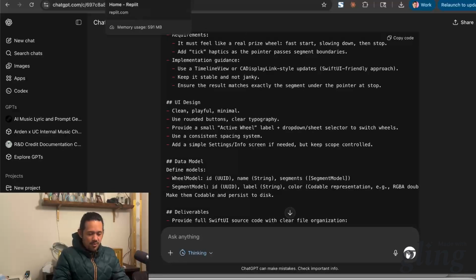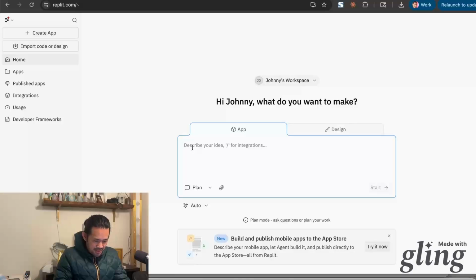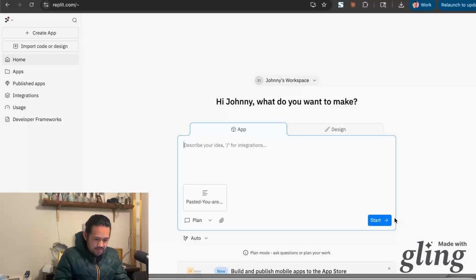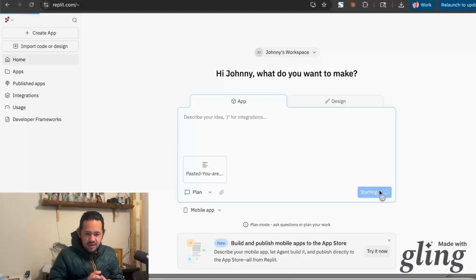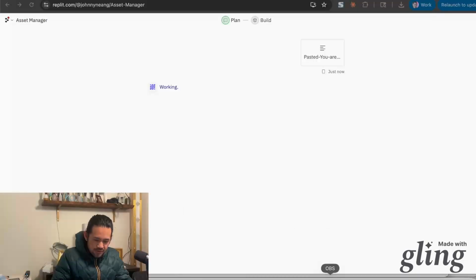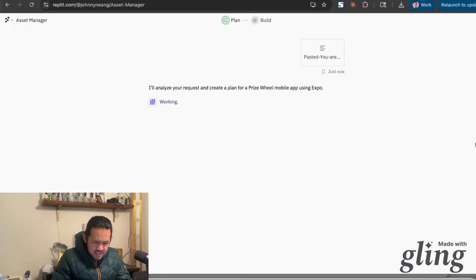Part of me wants to use Opus 4.5, but we're not going to do that today. We're just going to place a plan here, and I want to do a mobile app. So let's go ahead and start planning this and see where this takes us. I think we're about 7 minutes into this. Okay, it's just analyzing the plan that I've put in.